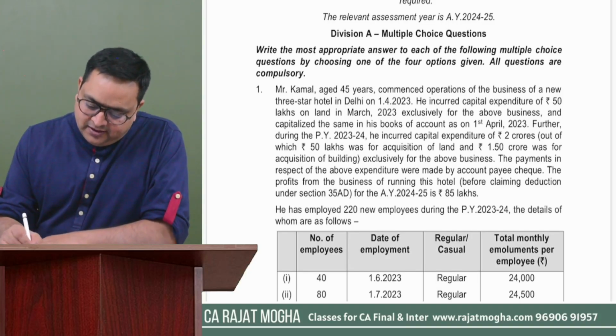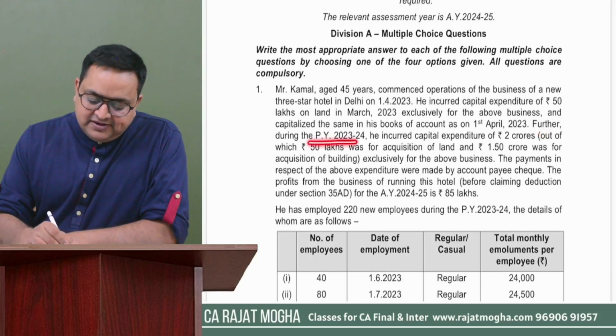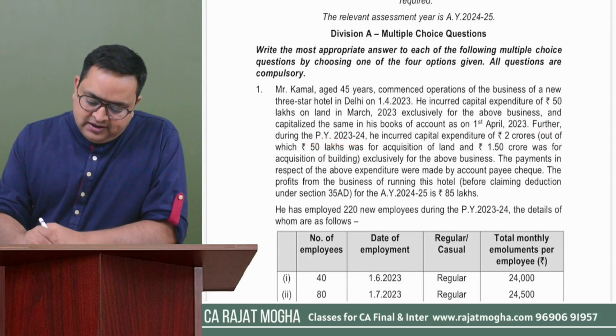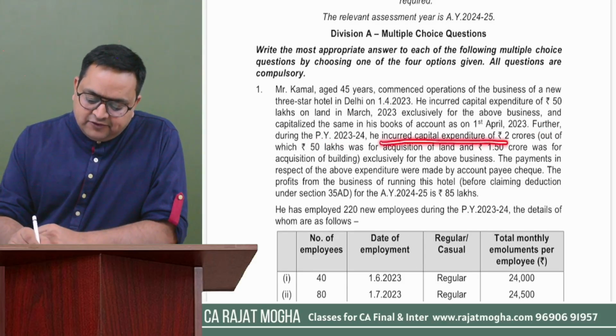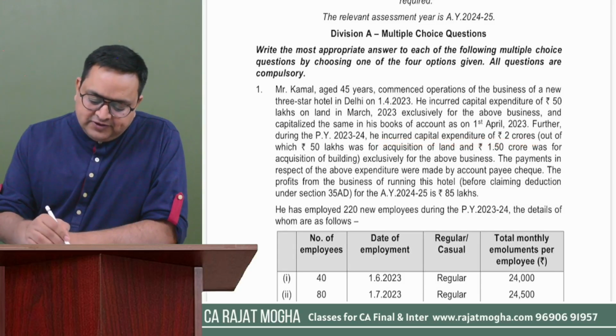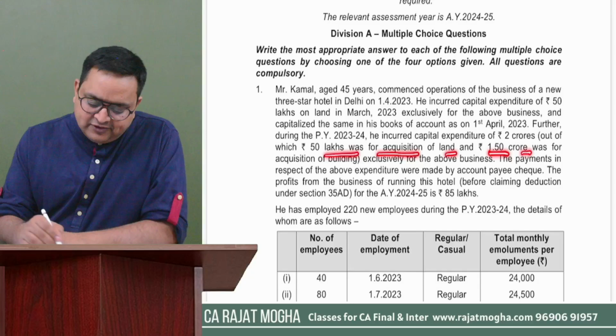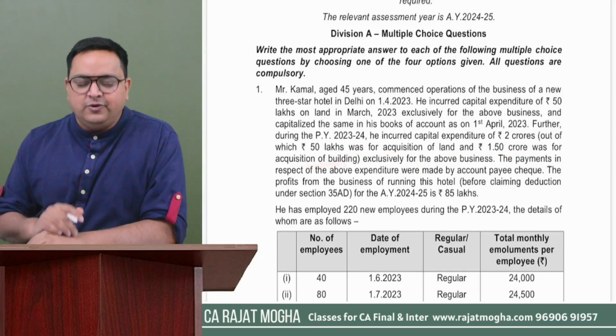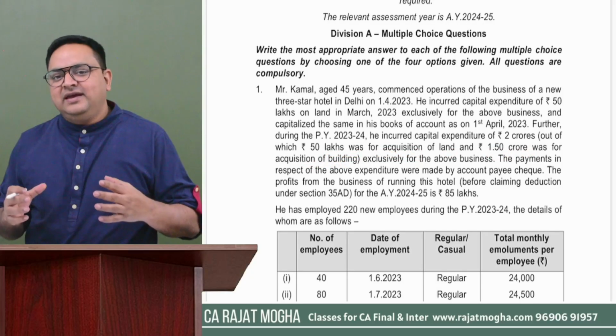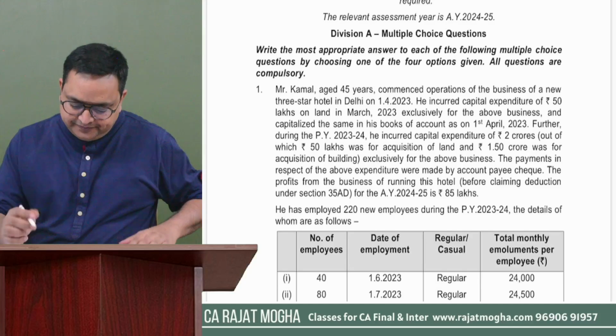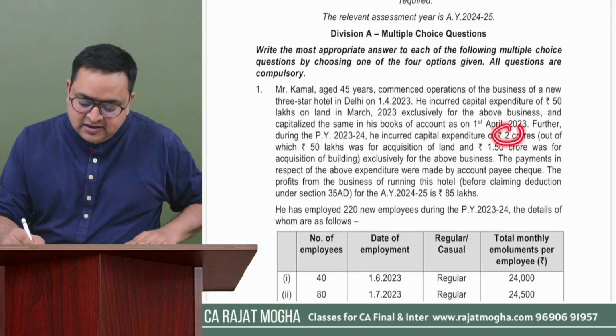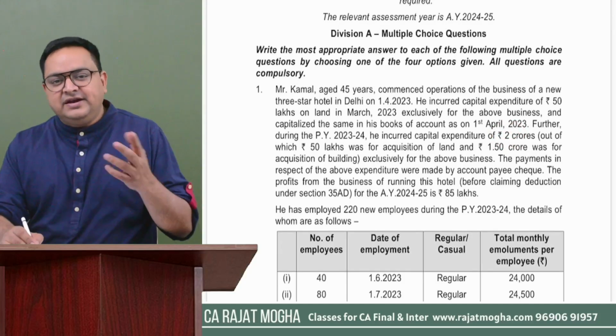Okay. Further, during the previous year 23-24, he incurred capital expenditure of rupees 2 crore, out of which 50 lakh was for acquisition of land and 1.5 crore was for the acquisition of building. Okay. So during this year, this assessee has spent 2 crore rupees more. So in that case, will he be eligible to get this 35AD deduction?